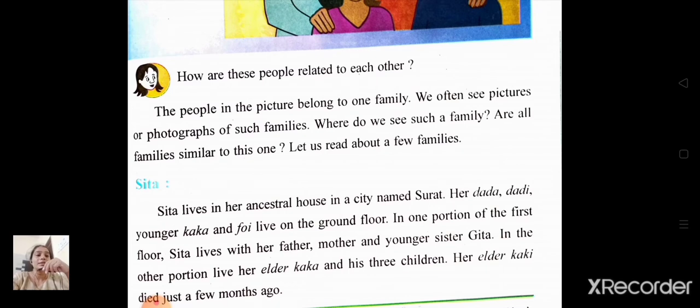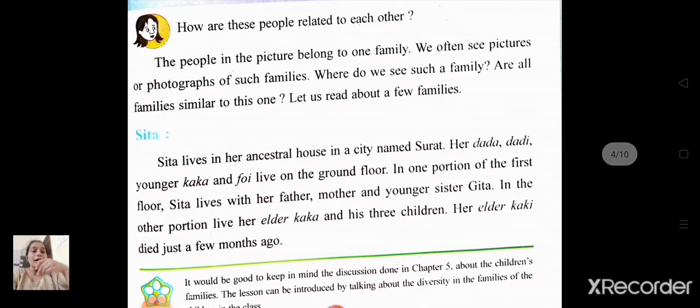Where do we see such a family? Are all families similar to this one? Let us read about a few families. You know, students, we all live in a group called family. We see different types of family around us. A small family is the one which has parents and their one or two children living together. And a big family has parents and their three or more children living together.